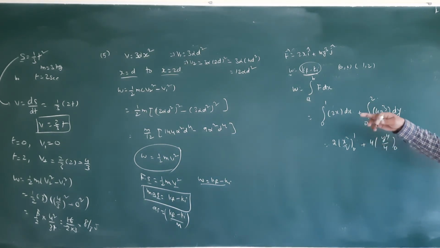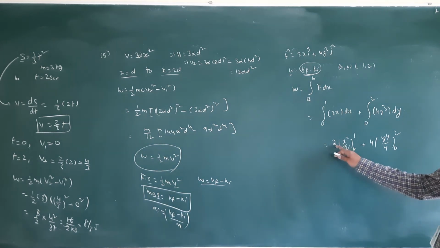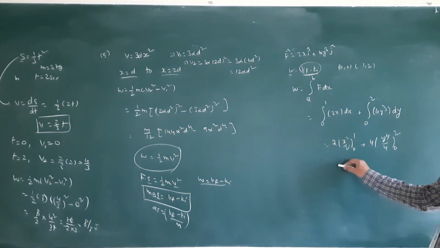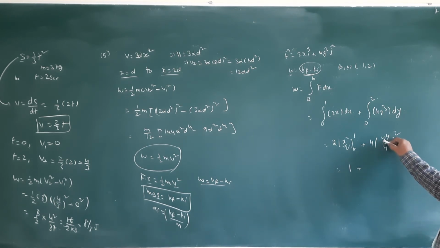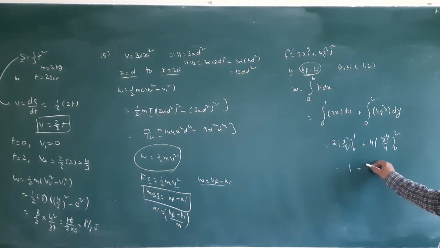Again, I am not writing how to do the integration, I am writing directly. So 2 will be cancelled. Substitute here 1 square, 1 minus 0. 4 will be cancelled. So 2 power 4, how much is that? 16. So this is 1, this is 16. 16 plus 1, 17 joules is the answer. That is nothing but option 3. Okay.